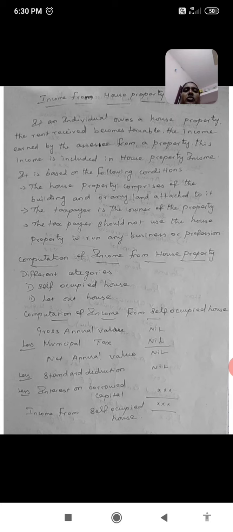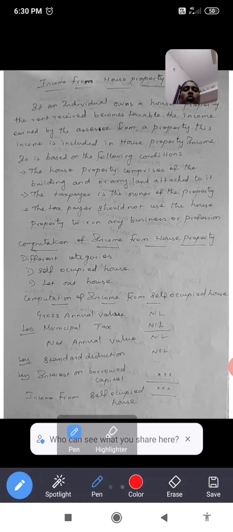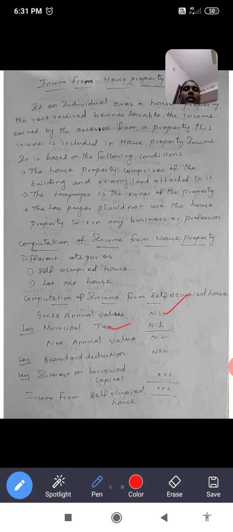Next, computation of income from self-occupied house. How to determine the self-occupied income? First, find the gross annual value. From the gross annual value, we deduct the municipal tax paid by the owner, and we get the net annual value.